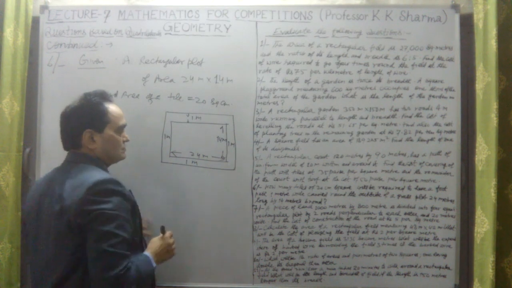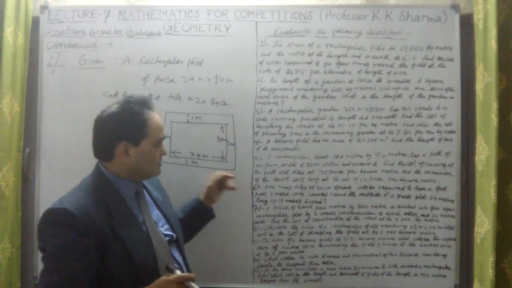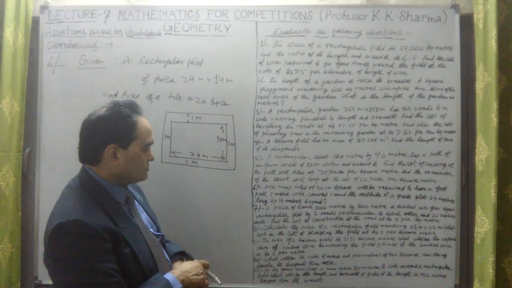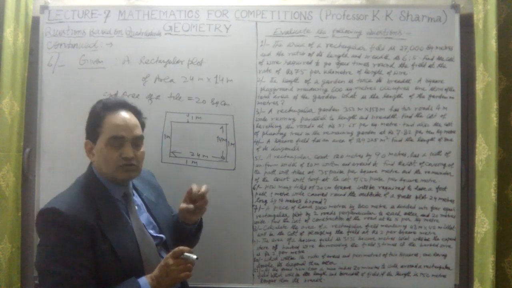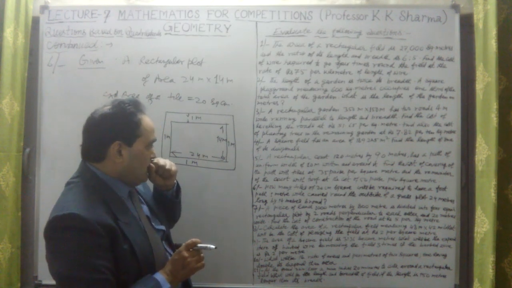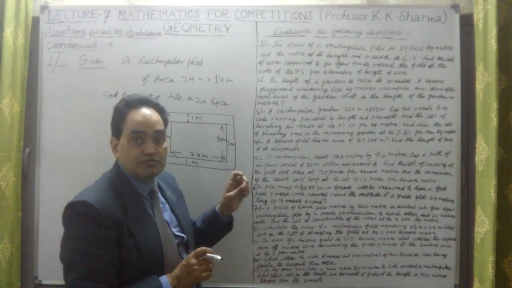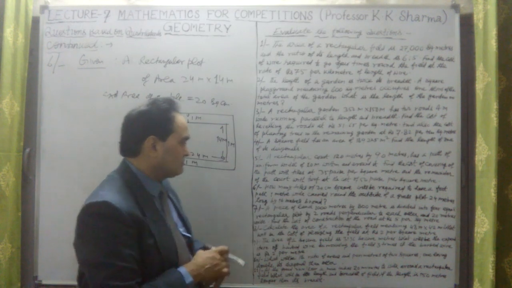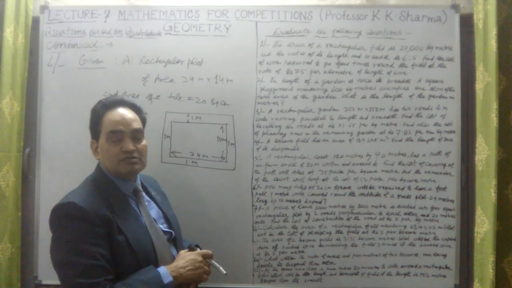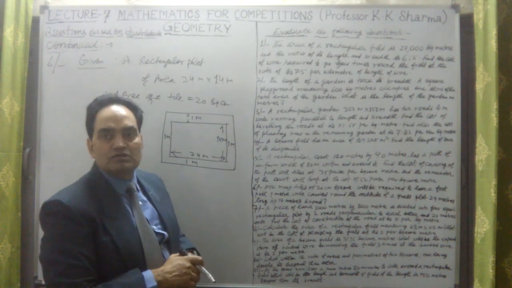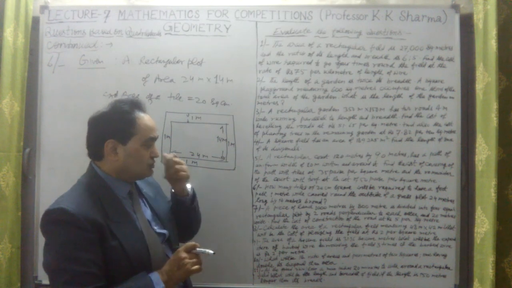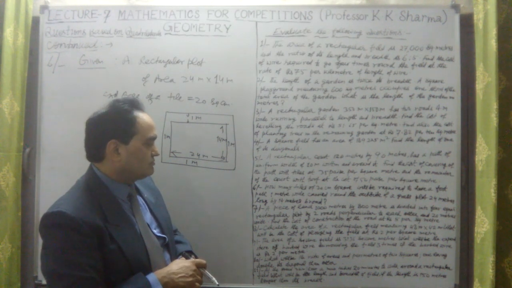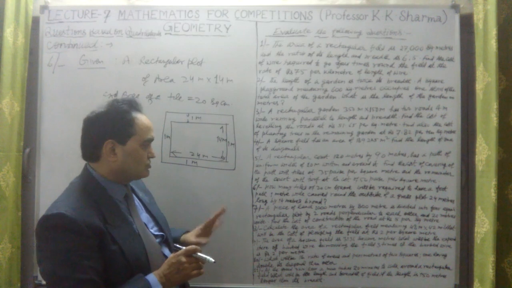So we have to find out the area of the path first, and then divide by the area of one tile, because tiles of 20 centimeters square will be required to have a footpath 1 meter wide carried around the outside of the grass plot.